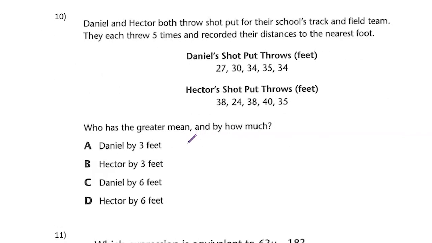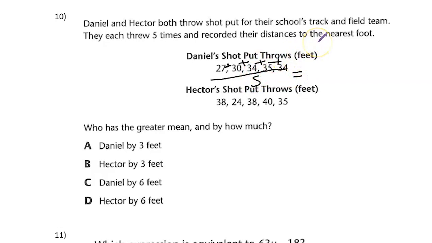Daniel and Hector both threw shot put for their school track and field team. They each threw 5 times and recorded their distance to the nearest foot. Who has the greater mean and by how much? All right, so we know to find the mean, we have to find the sum of these 5 distances and divide it by 5.